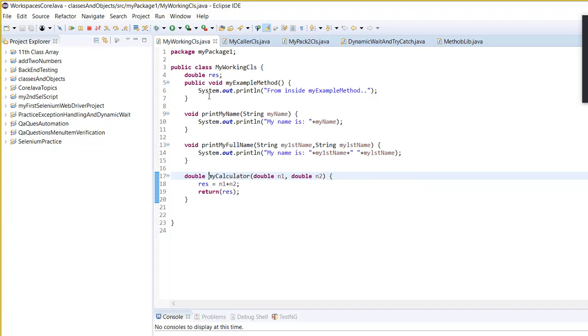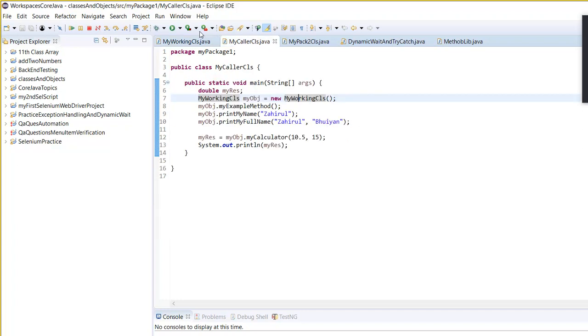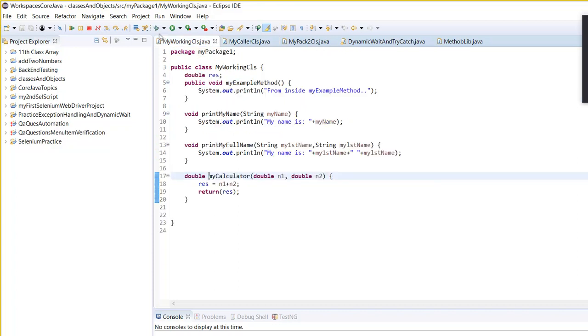What do I have in my working class? Can you see I have a variable here, and then I have this method, my example method, print my name, print my full name, and then I have another method here.